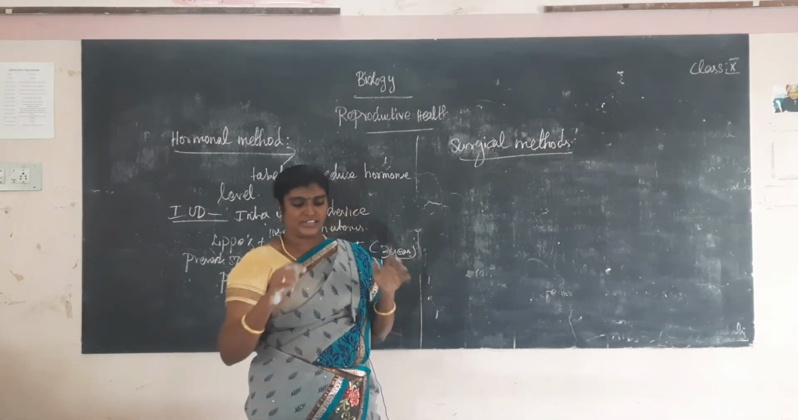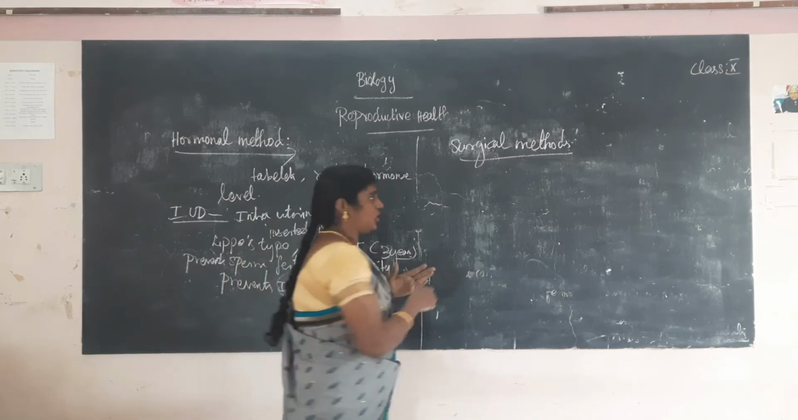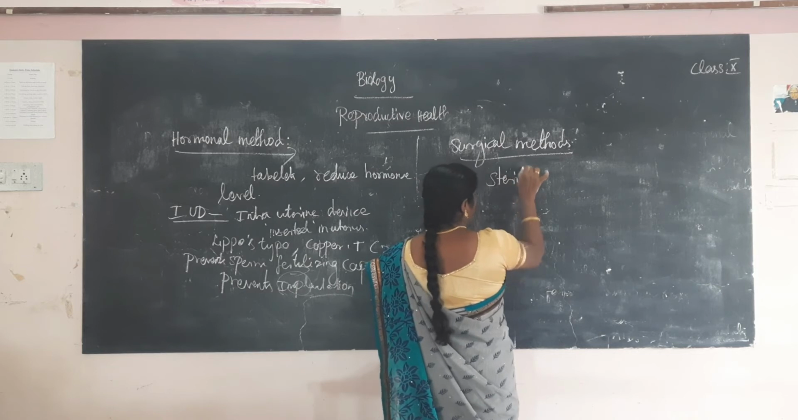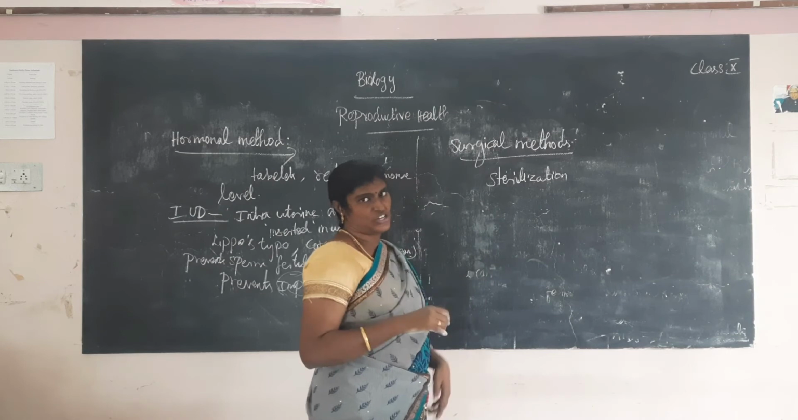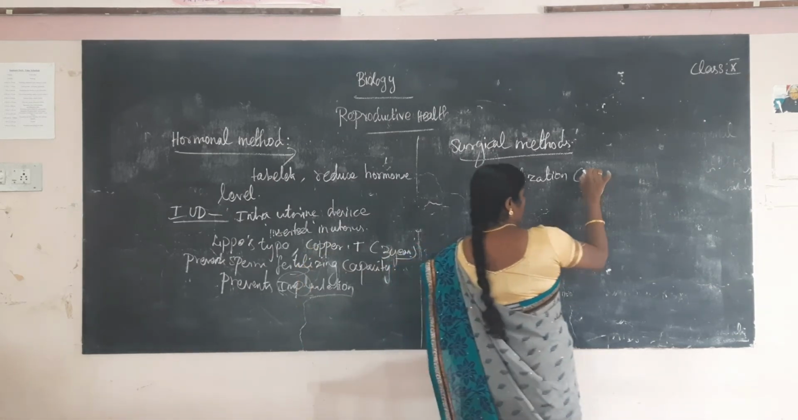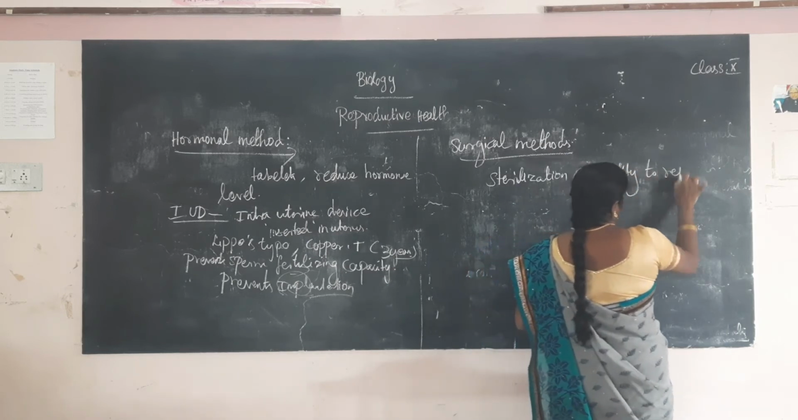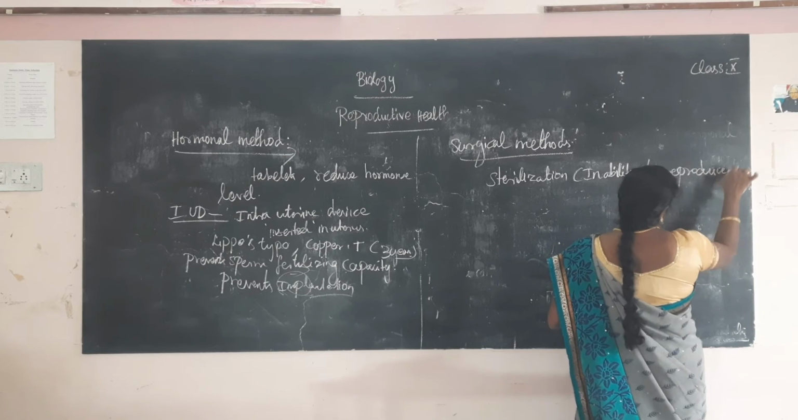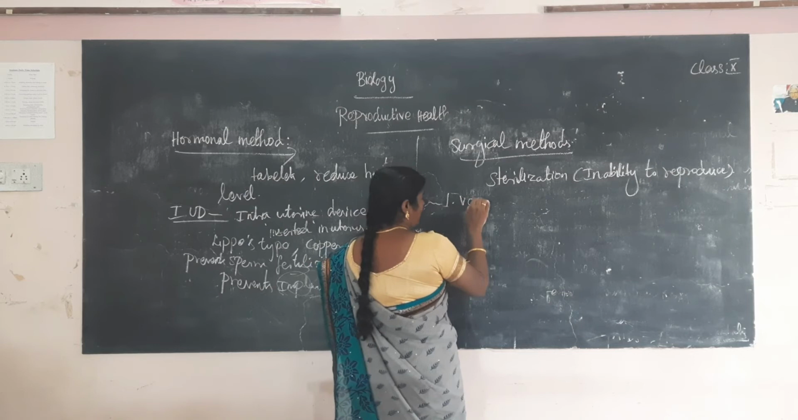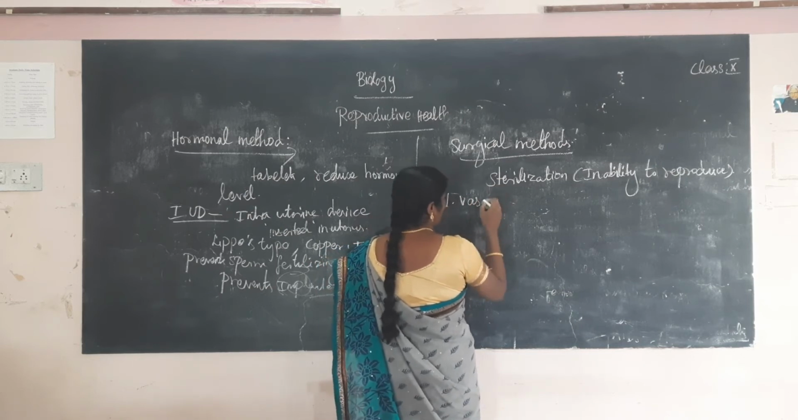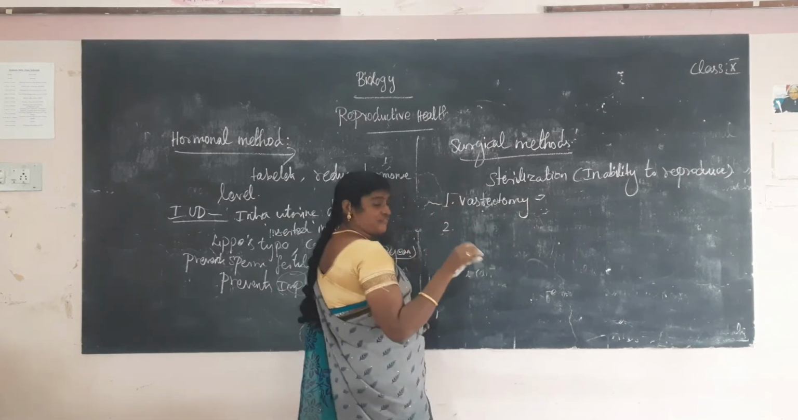This method is a sterilization technique, or sterilization method. What is the meaning of sterilization? Sterilization means inability to reproduce, that is called sterilization. The first method, vasectomy, is in males, and tubectomy is in females.